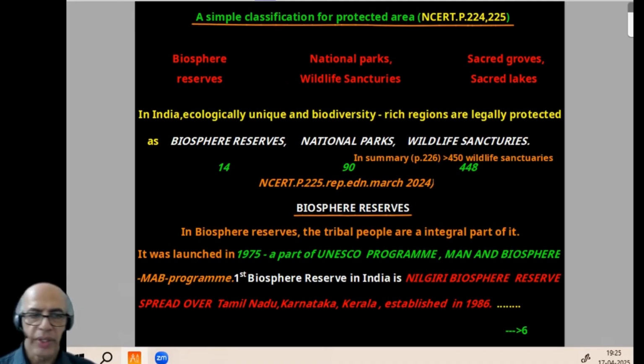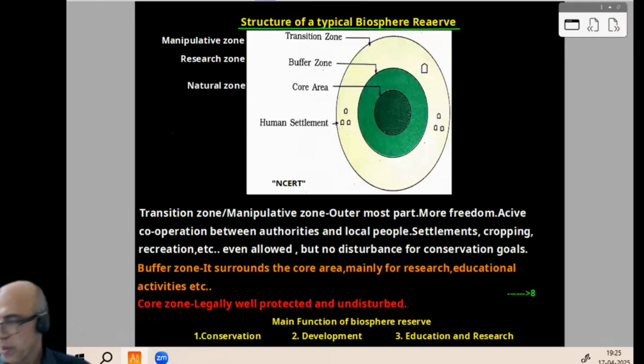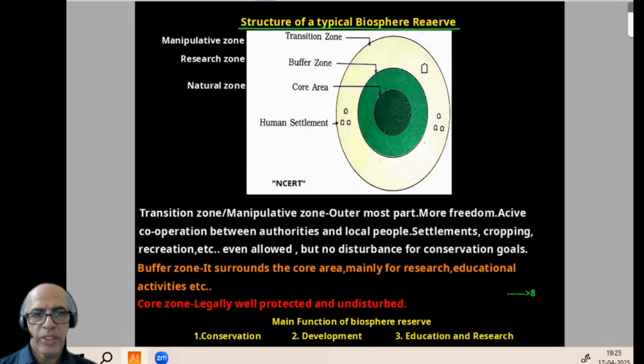Now comes biosphere reserve. It was launched in 1975 under a UNESCO program, Man and Biosphere, MAB. The first biosphere reserve in India is the Nilgiri Biosphere Reserve, spread over 3 states, in 1986. Then components of a typical biosphere: in the previous NCERT diagram we can find 3 zones, transition, buffer and core. When we come from outside to inside, things become more and more strict. Main functions of a biosphere reserve: conservation, development, and education and research.